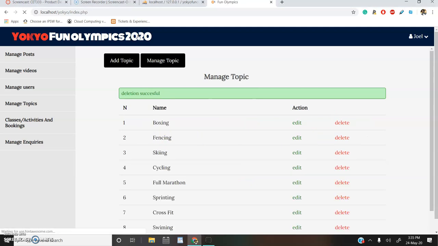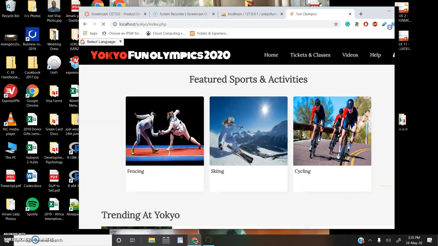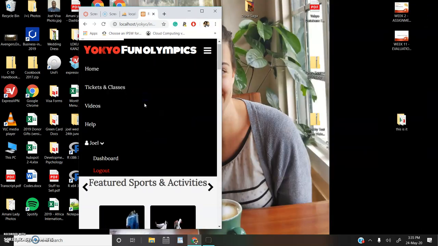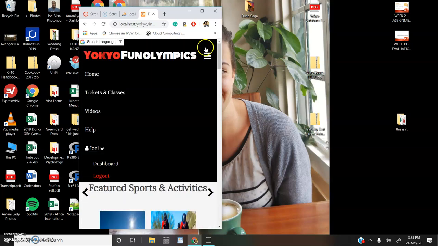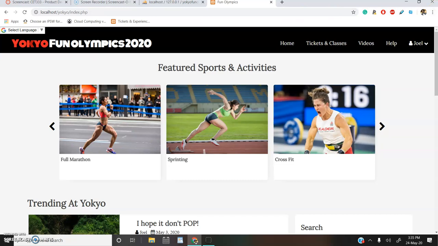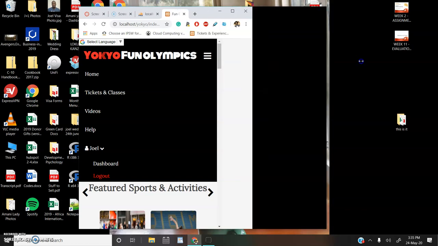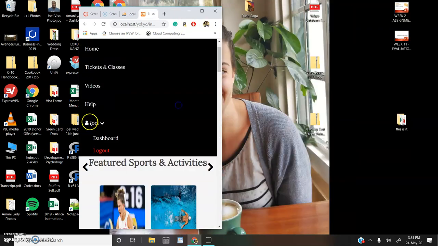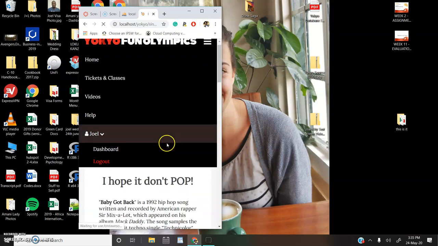Our system is also mobile responsive as per our requirement specification. As you can see, the system takes on different shapes, and this was done through the use of media queries that can help us determine how the system will act on smaller screens. And of course, users can access all the same functionality as if it was on a computer.